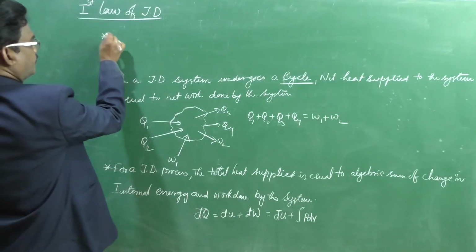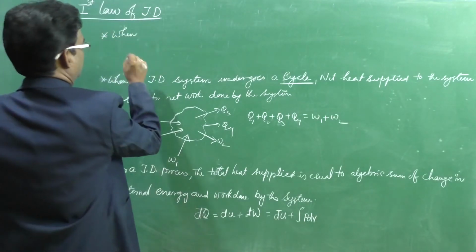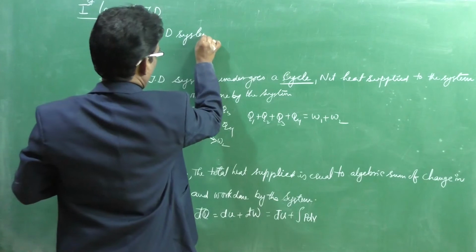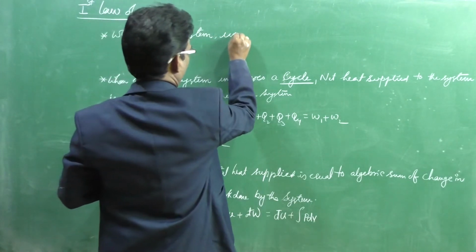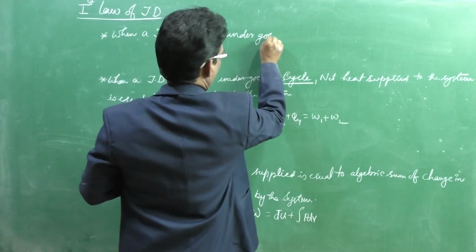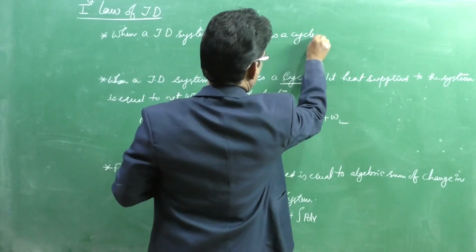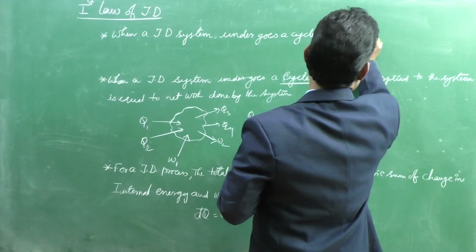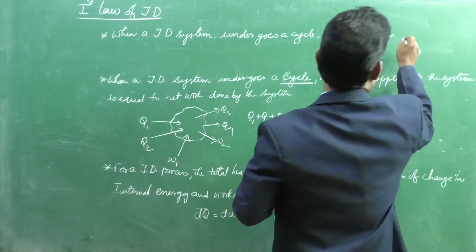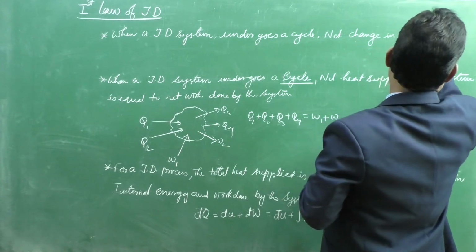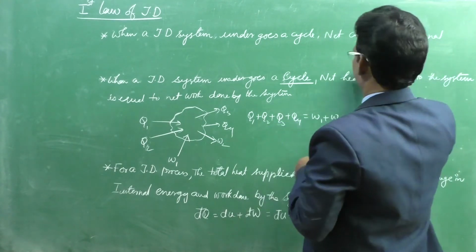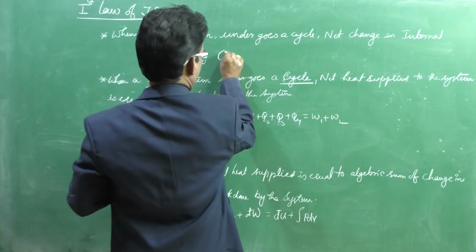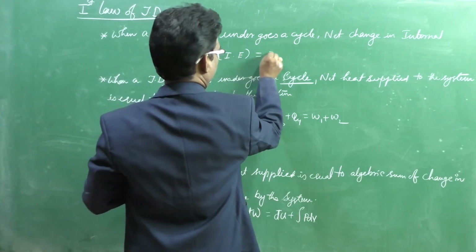When a thermodynamic system undergoes a cycle, the net change in internal energy is equal to 0.